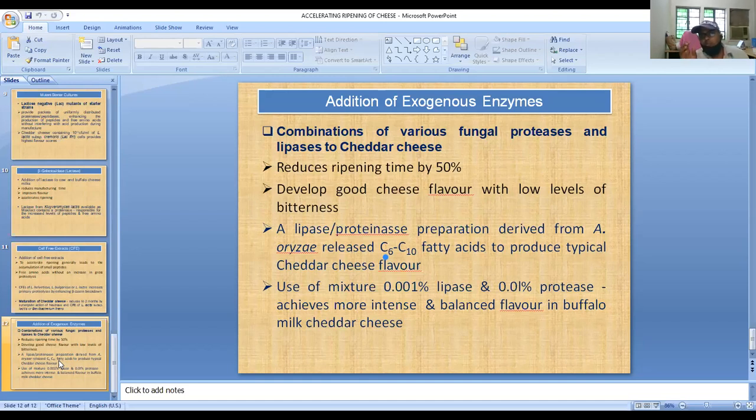So in case of buffalo milk, addition of exogenous enzymes is generally recommended. So these are the different methods by which we can reduce or accelerate the ripening period of the cheese.